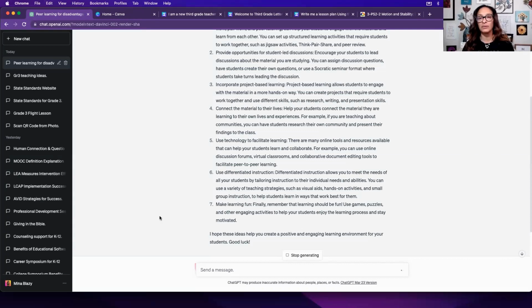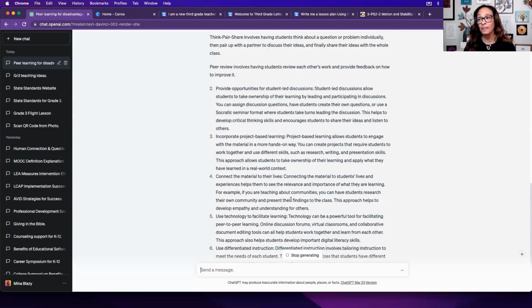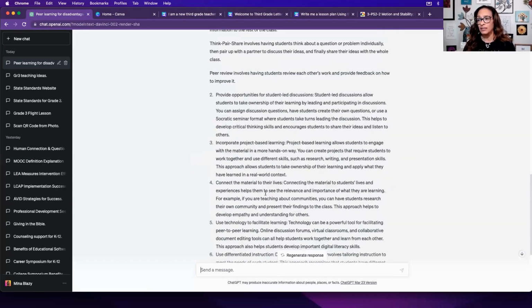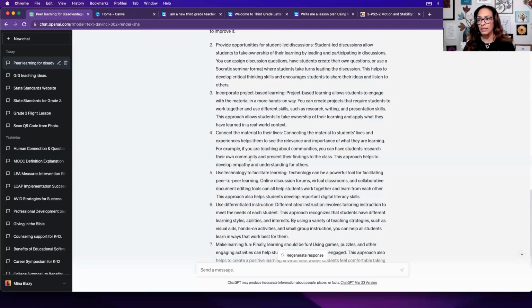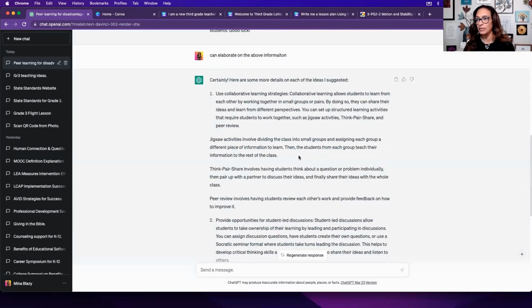And there is something to be said. So do you see how it's elaborating on each area now? It even said think, pair, share. The only thing is that I would have wanted it to elaborate more on these areas, but for example, it says incorporate project-based learning, and it says project-based learning allows.